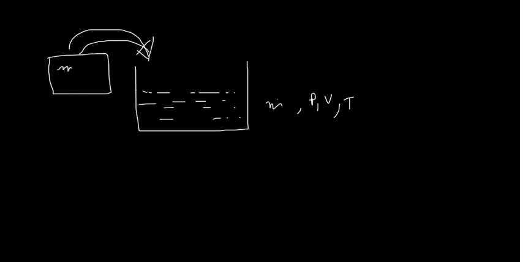So let's start. But before we start, how does this unsteady flow work? Suppose there is one system. Here one fluid is filled. It has some mass, some pressure, some volume, some temperature. Now another fluid or any substance I am adding, having some mass. Let's show it in another color. It has some mass, some pressure, some volume, and some temperature.